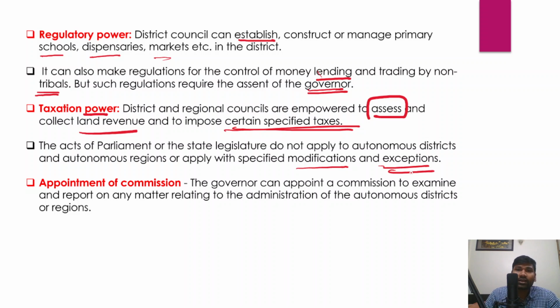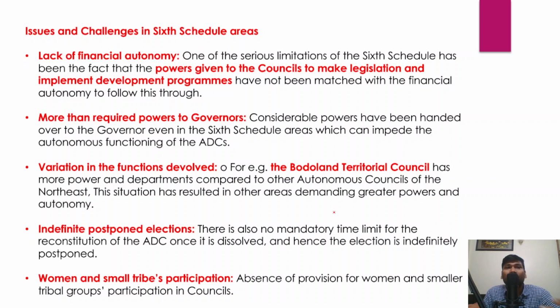And in fact, there's also a provision for the appointment of a commission as well. Now, in this context, the responsibility of appointing a commission is given to the governor. The governor can appoint a commission to examine and also report on any matter relating to the administration of the autonomous districts and also the regions. Right? So these are the powers that they actually enjoy.